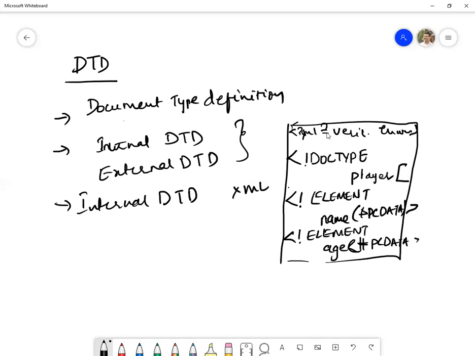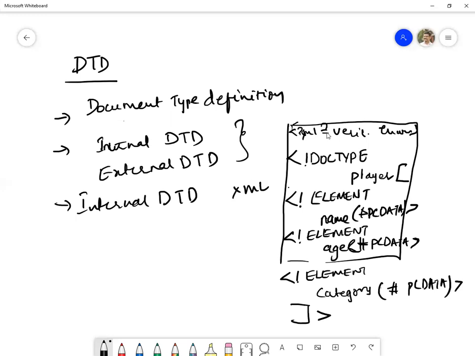So PCDATA, and after that we have one more element. If it has some category, let us say we have one more element: ELEMENT category. What is the type of it? Category, PCDATA. Okay, so this is closed with an angle bracket.